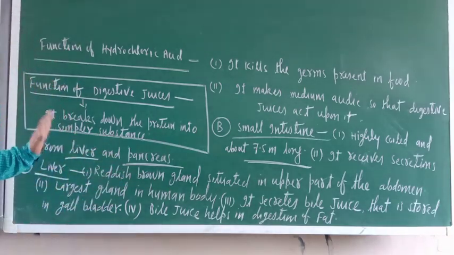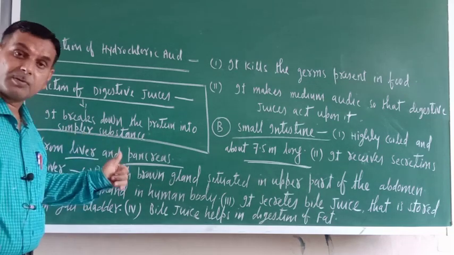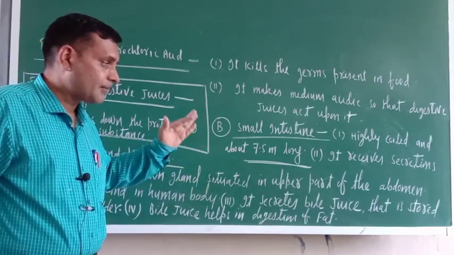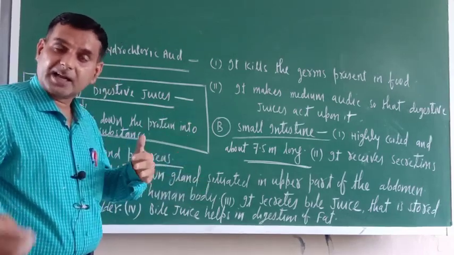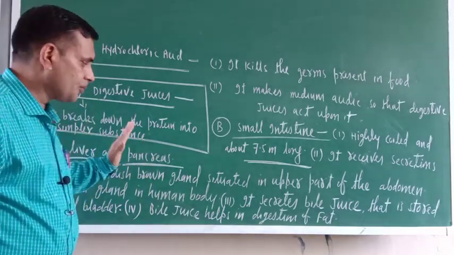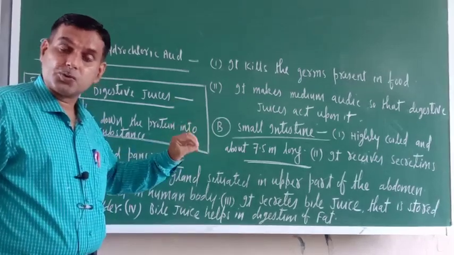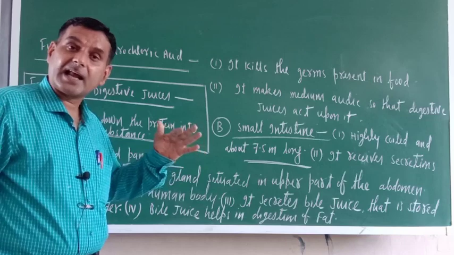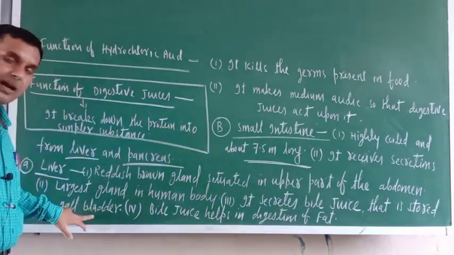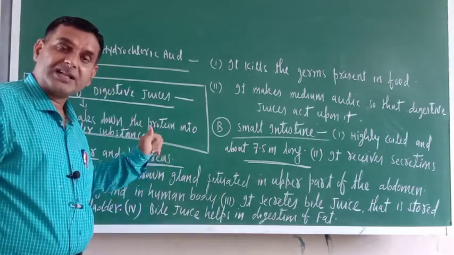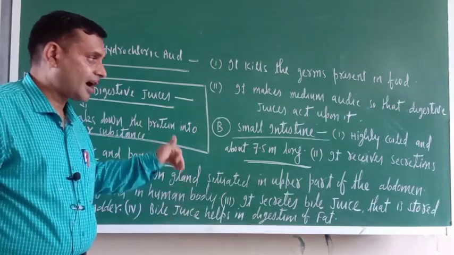Okay, now let us have some idea about the liver. What is the liver? It is a reddish brown color gland. It is situated in the upper part of the abdomen, toward the right hand side. It is the largest gland in the human body. It secretes juice called bile juice, and it is stored in a sac like structure called the gallbladder. And what is the function of bile juice? Bile juice helps in the digestion of fat.